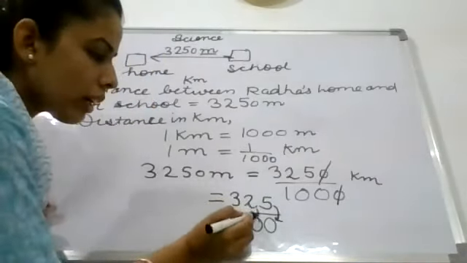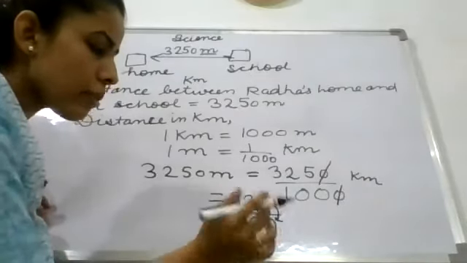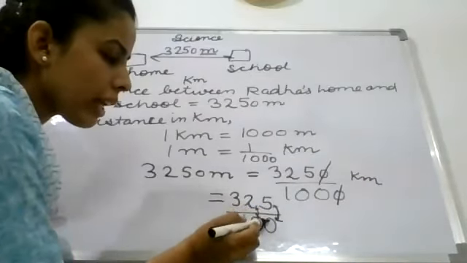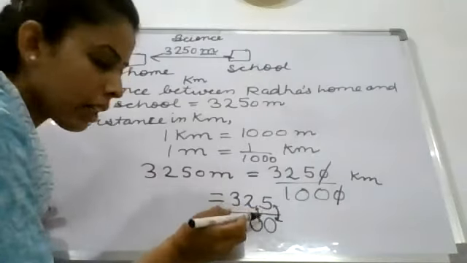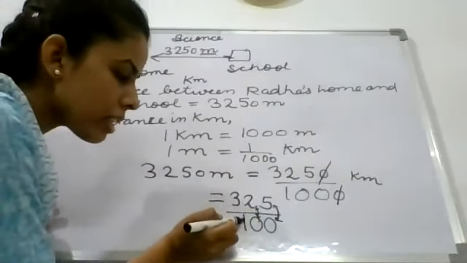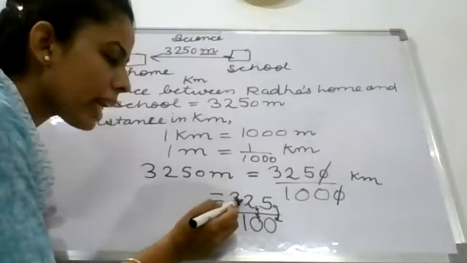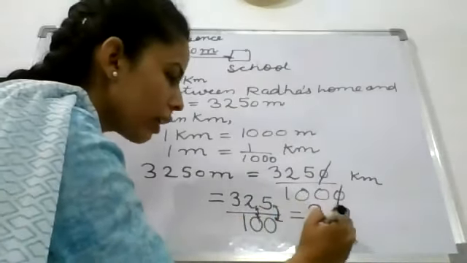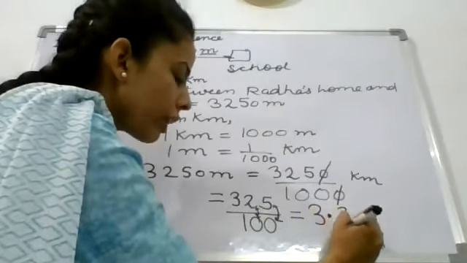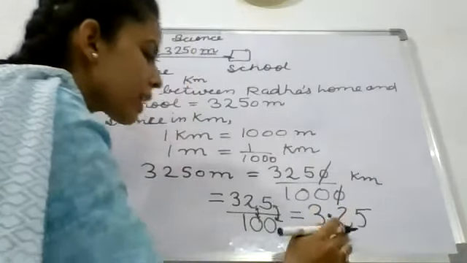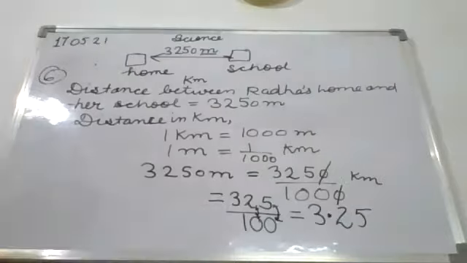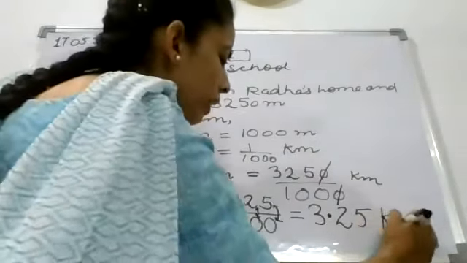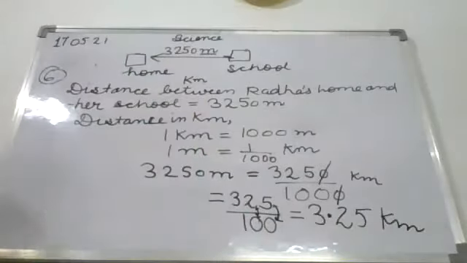So this is an easy method. See, 5, one zero of this has gone with it, okay. Now, where there is 1 with it, that means the decimal will come at its center. Clear? So how you will write: 3 point, or decimal you can also say, 3.25, and you will write the kilometer here. Clear?